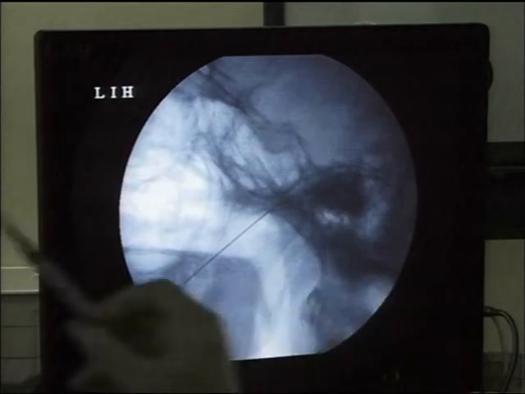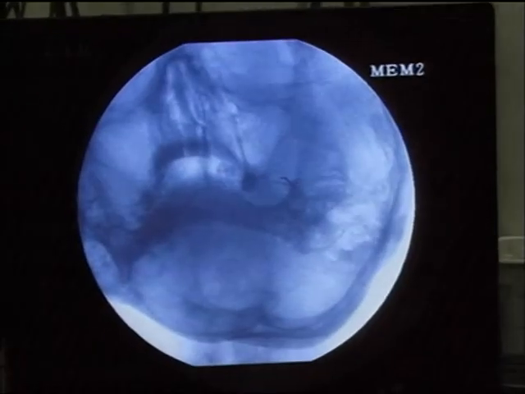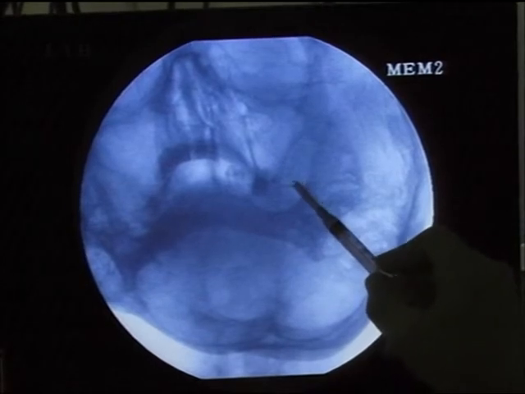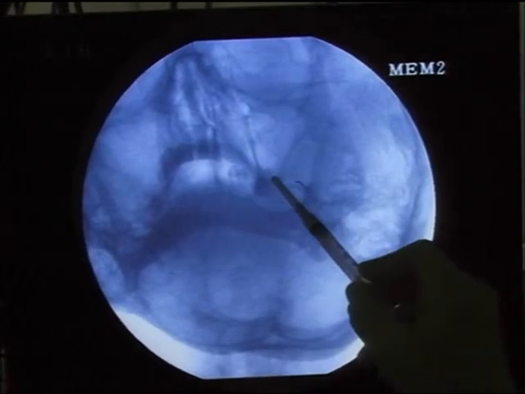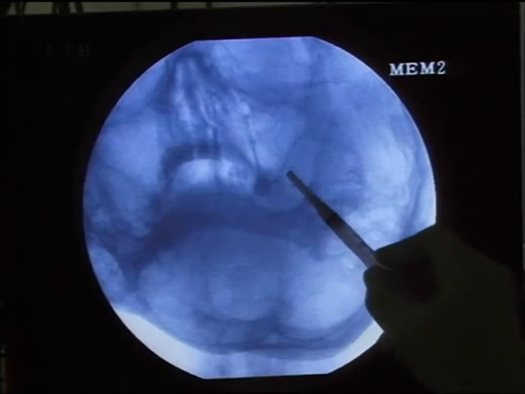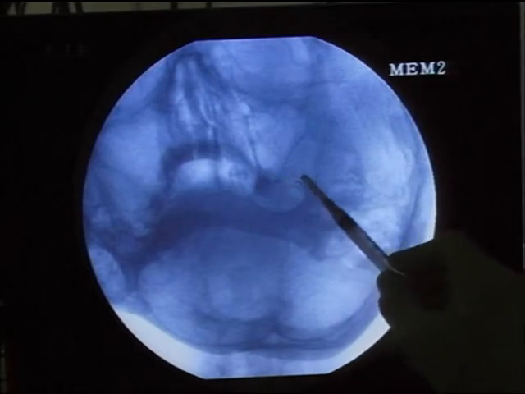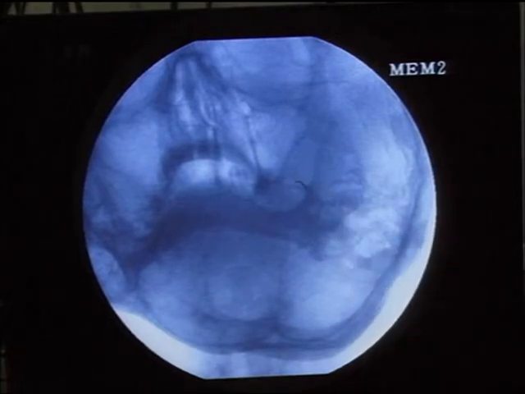Another thing which is important here. Let me show this picture now. On this picture, this is the lateral view. Luckily, we have both the views. In this view, for V3, I stay laterally here. For V2, I should be in the center of the foramen ovale. For V1, I should be medial and a little cephalic. So normally it's oblique like this: V3, V2, V1. Understand? In this view it is quite horizontal, by the way: V1, V2, V3. That is there if we want specific V1, V2, V3 only.